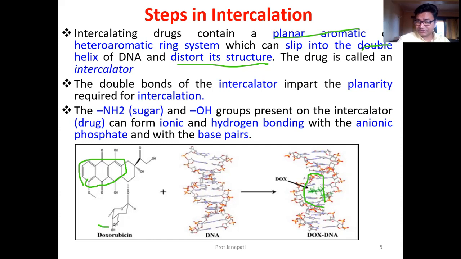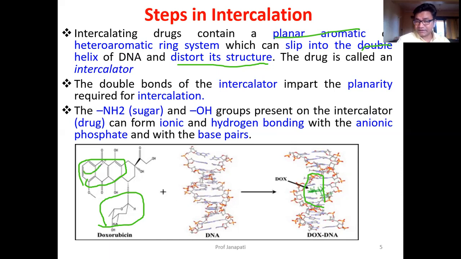Then the sugars present in it have an amino group and hydroxyl group, which also form hydrogen bonding and cationic ionic bonding. They intercalate with the phosphates and sugars present in the DNA molecule.